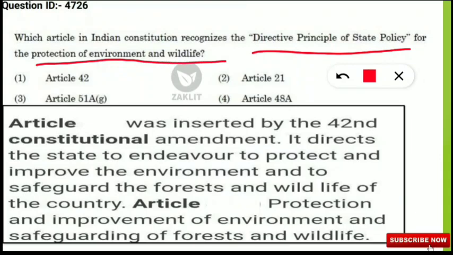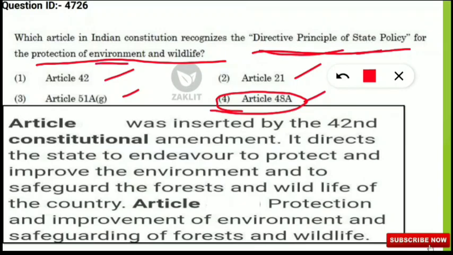So here options are Article 42, Article 21, Article 51A or Article 48A. So think about this and then I will reveal the answer. So here correct option will be option 4, that is Article 48A of the Indian Constitution recognizes the directive principle of state policy for the protection of environment and wildlife.